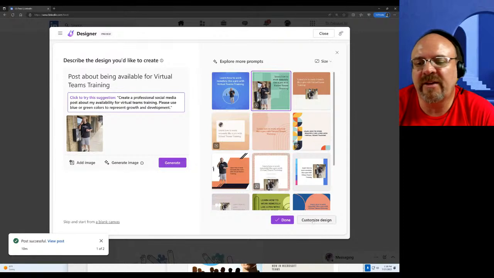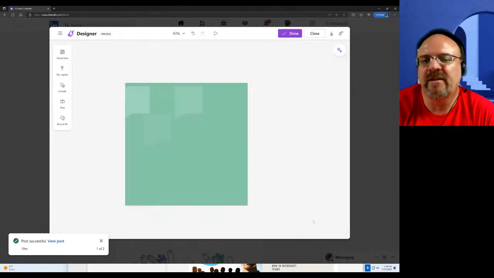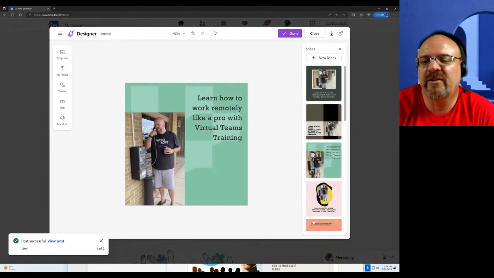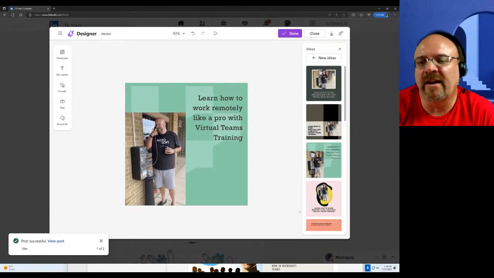I can customize the design or I can just accept it. If I customize, I could do things like change the font, change some of the colors, and look at new ideas based on what I have chosen.